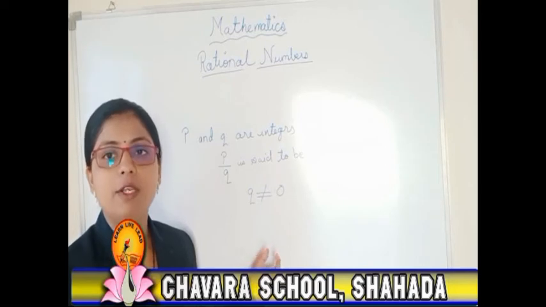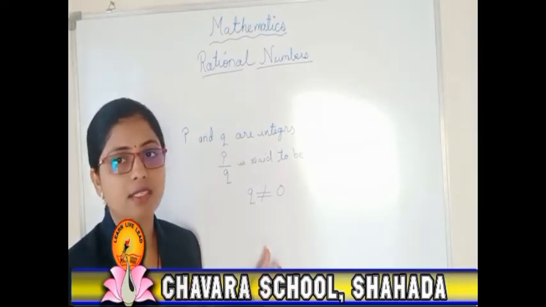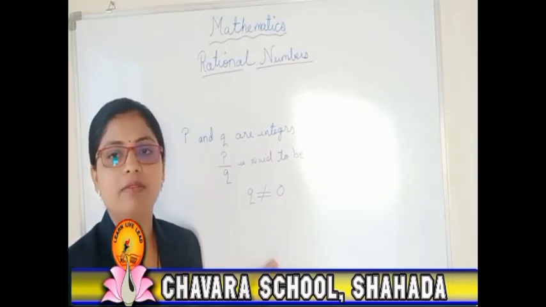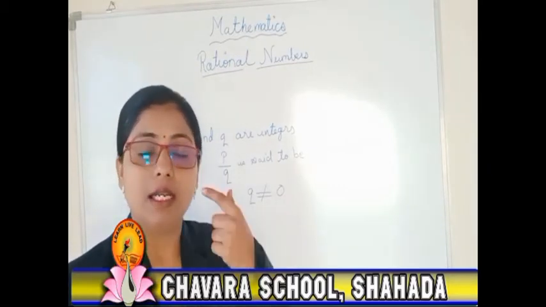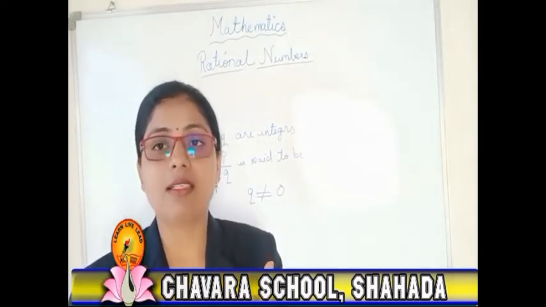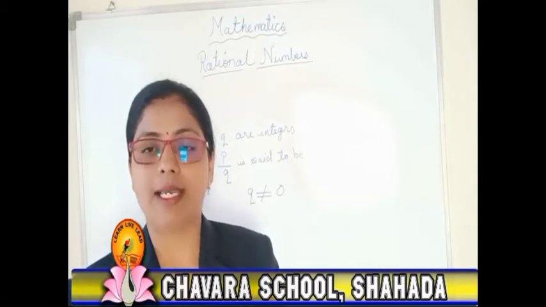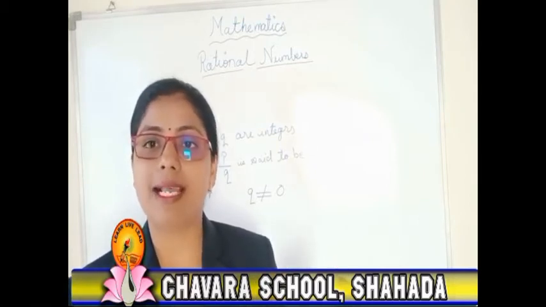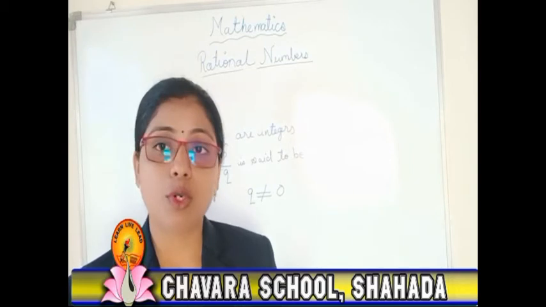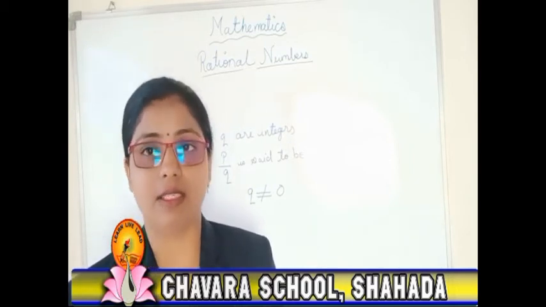If Q's value is 0, then that number is not defined. You know very well any number which has the denominator 0, its answer is infinity. It is not well defined. So that is why we cannot say that number is a rational number. So I have some examples so that you will be clear with this.